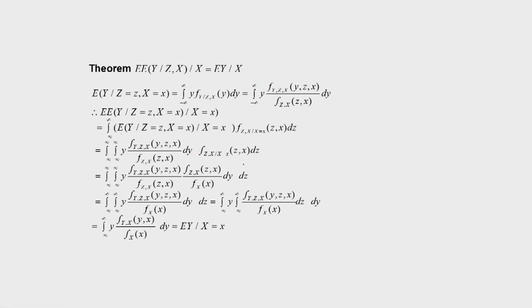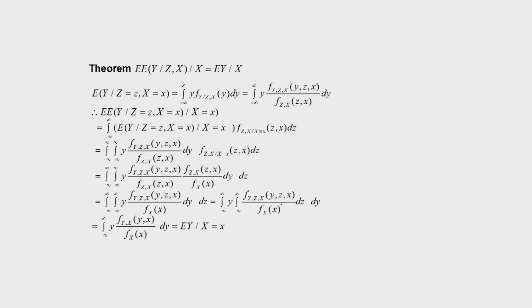Now we will bring dy to this side and then carry out the manipulation. We see that f of ZX given X equal to x, we can write as f_ZX at the point (z, x) divided by f_X(x). So this and this will get cancelled. So what will we have? This term: the integration of y times the joint PDF divided by f_X(x), dy dz.